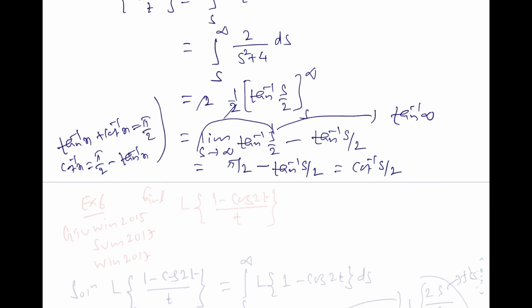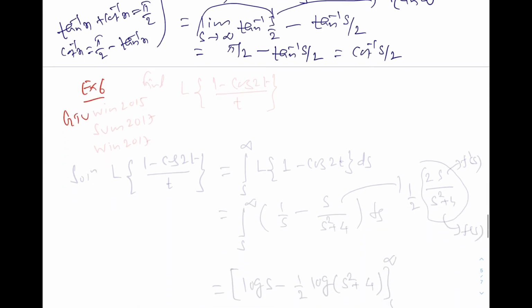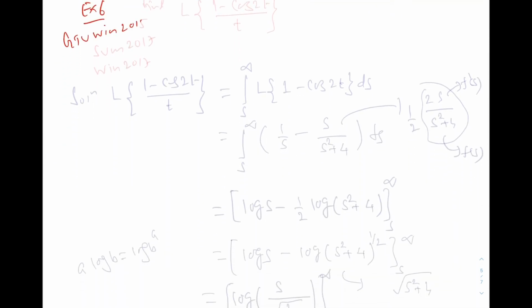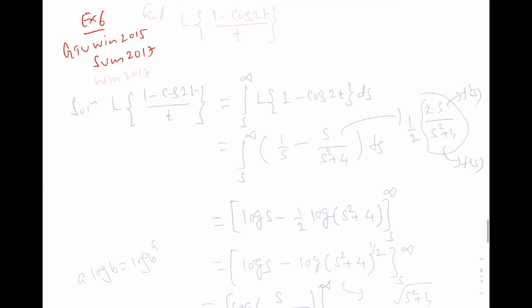And the last example we see here, this was asked in GTU winter 15, summer 17 and winter 17. The question is easy. Find the Laplace transformation of 1 minus cosine 2t by t. So let us solve it.